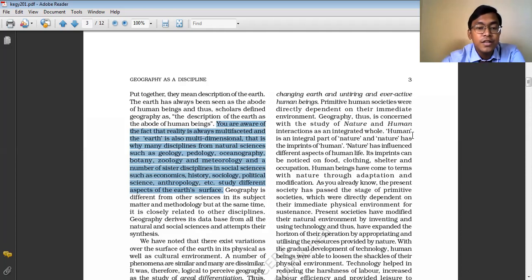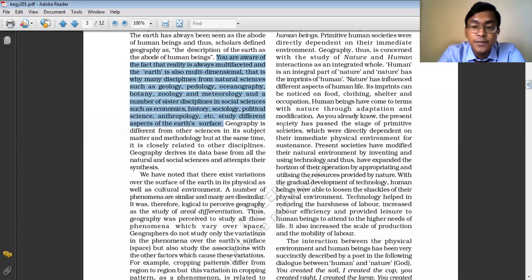So here we can say that all these subjects have some relation with geography, because geography as a subject also tries to study all these things. It studies the economic condition, it tries to understand the society, the history, the soil, the oceans, the interior of the earth and all. So this is why sometimes it is said that geography is the mother of all subjects.